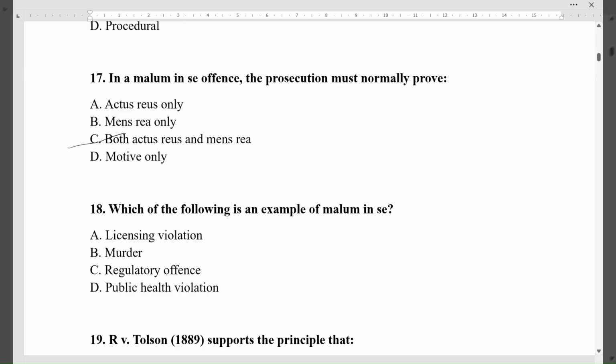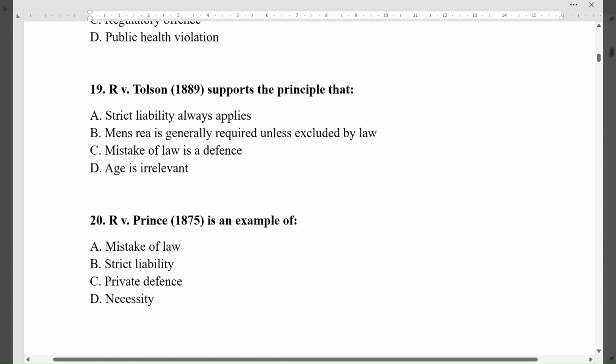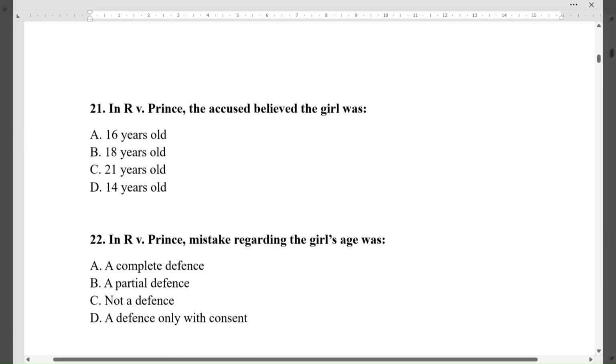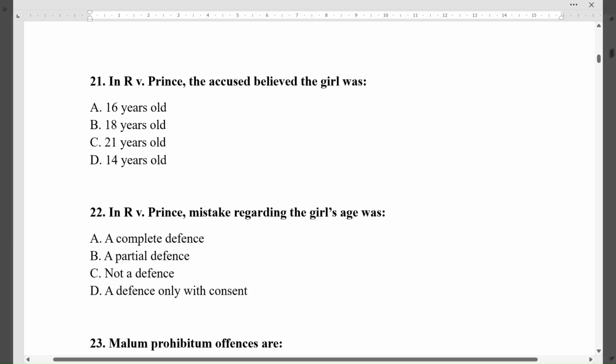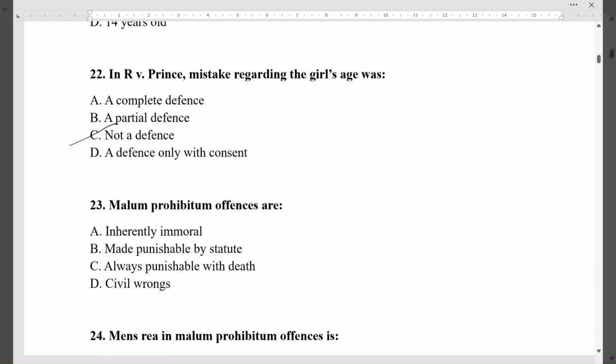Question 18. Which of the following is an example of malum in se? The correct option is B, murder. Question 19. R versus Tolson, 1889, supports the principle that. The correct option is B, mens rea is generally required unless excluded by law. Question 20. R versus Prince, 1875, is an example of. The correct option is B, strict liability. Question 21. In R versus Prince, the accused believed the girl was. The correct option is B, 18 years old. Question 22. In R versus Prince, mistake regarding the girl's age was. The correct option is C, not a defense.